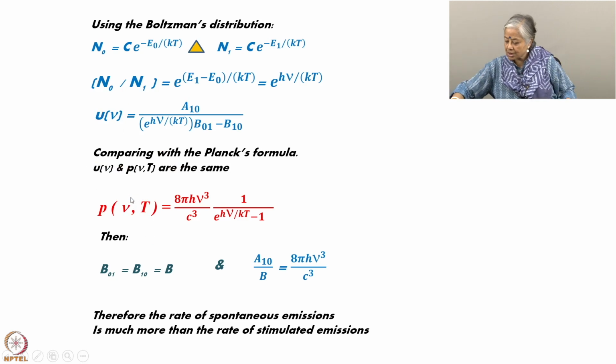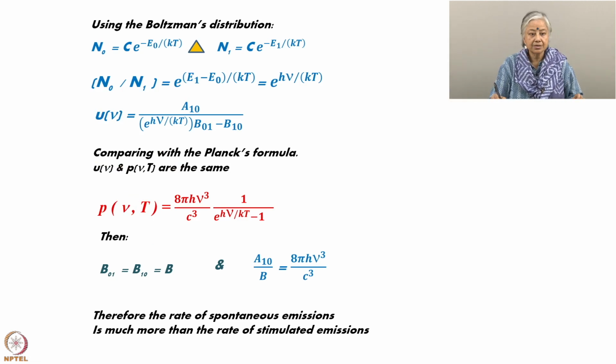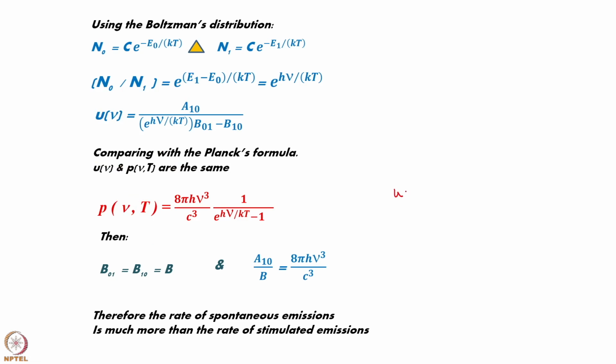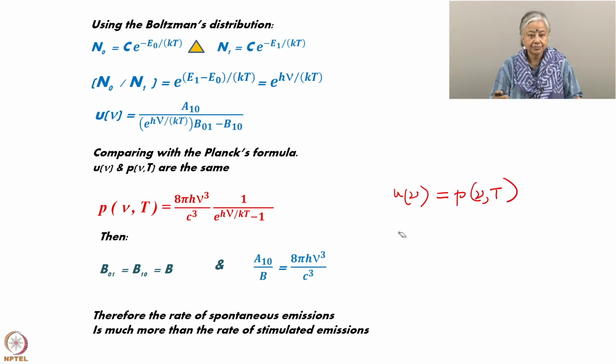You could write u nu is equal to P nu T. You just put these two equations in place, and you will find that they turn out to be equal if B10 is equal to B01 equal to B. These two equations will be equivalent.